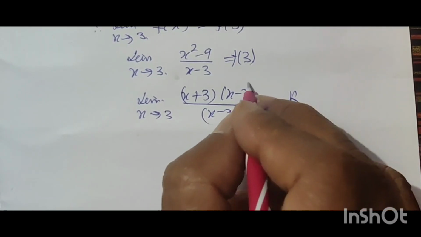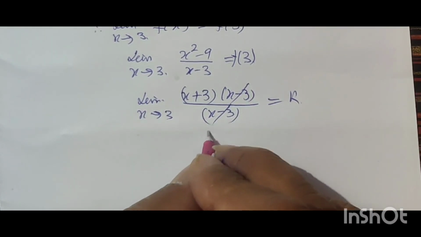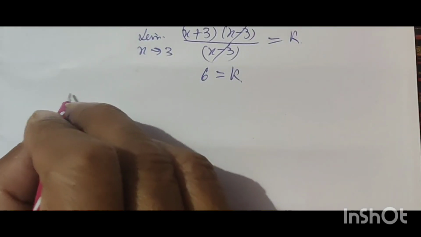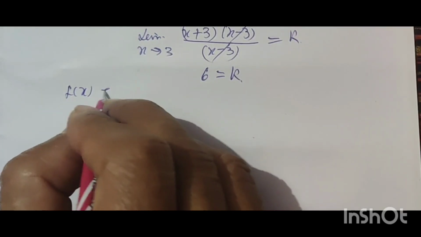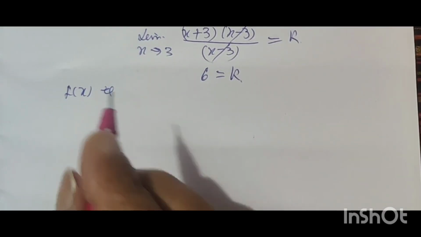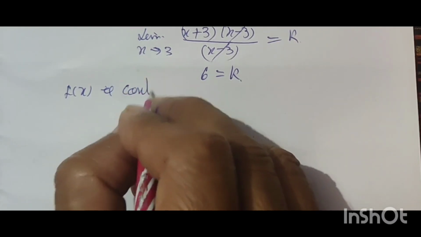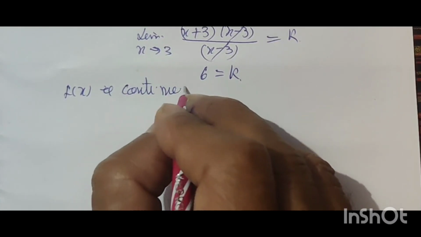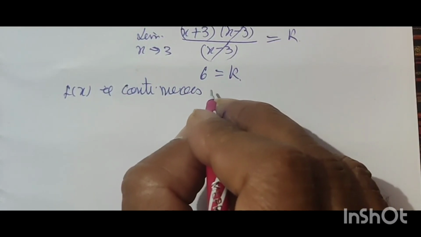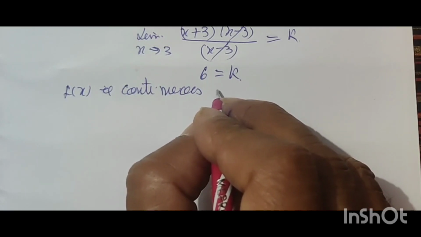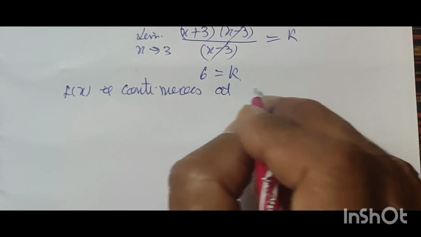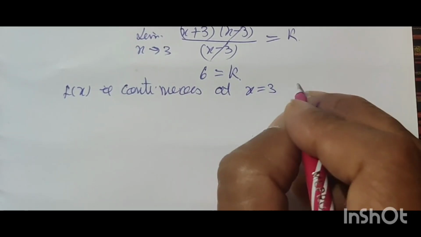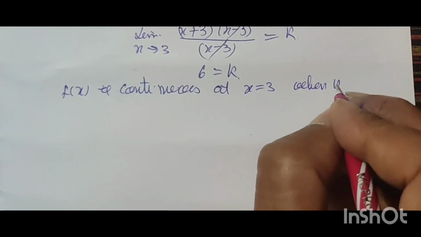This cancels out, so 6 is equal to k. f(x) is continuous at x is equal to 3 when k is equal to 6.